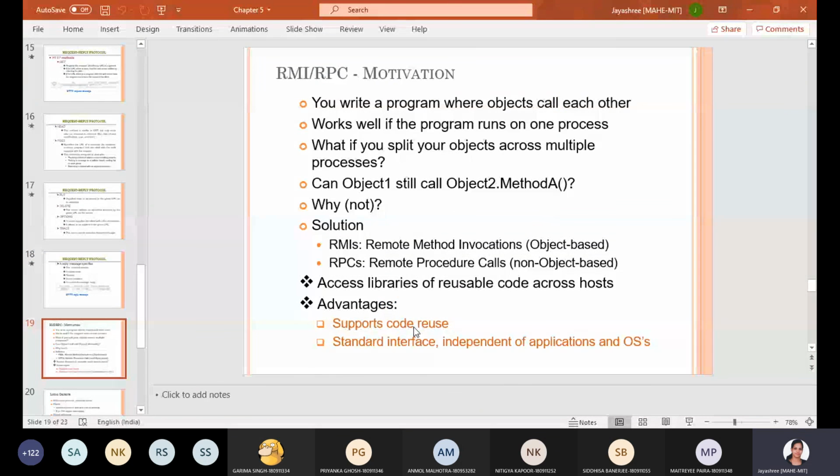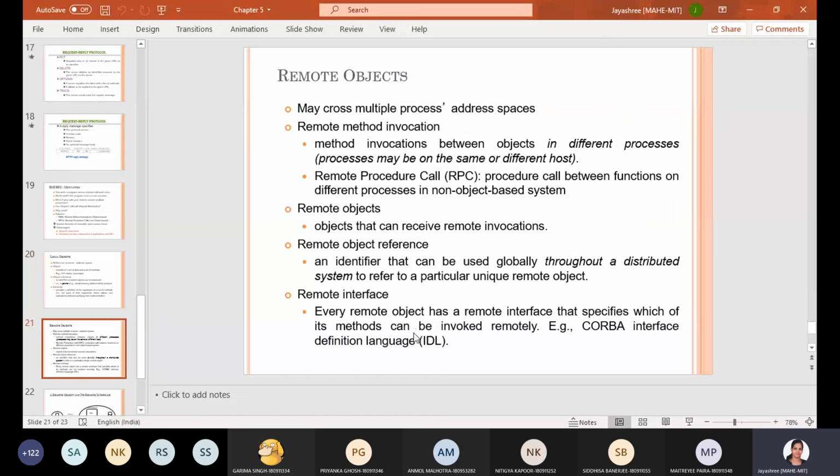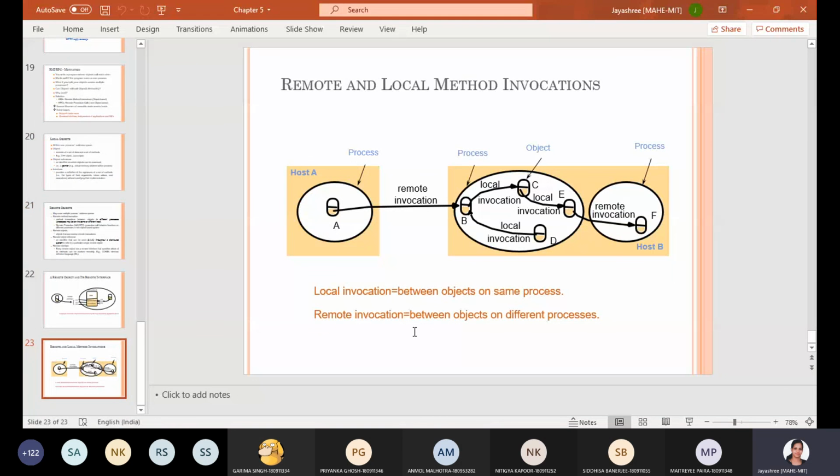The next comes your RMI, RPC, remote method invocations. We have discussed the two case studies, Java RMI and one for RPC, Sun RPC. And after that, we have started with distributed file systems. Till now it's almost half. It has completed 4 units. You have 9 units. Out of that, you have done 4 units.